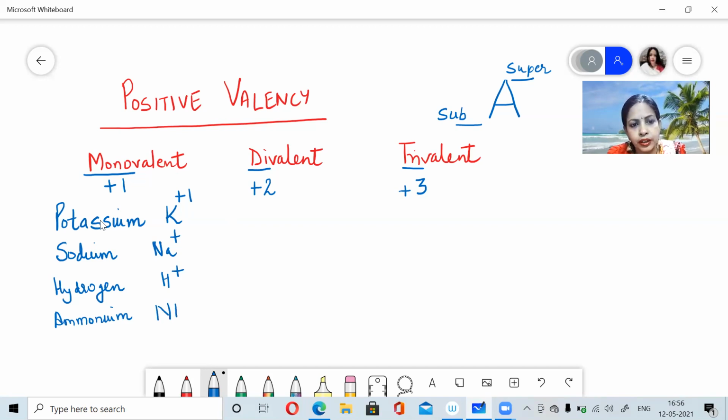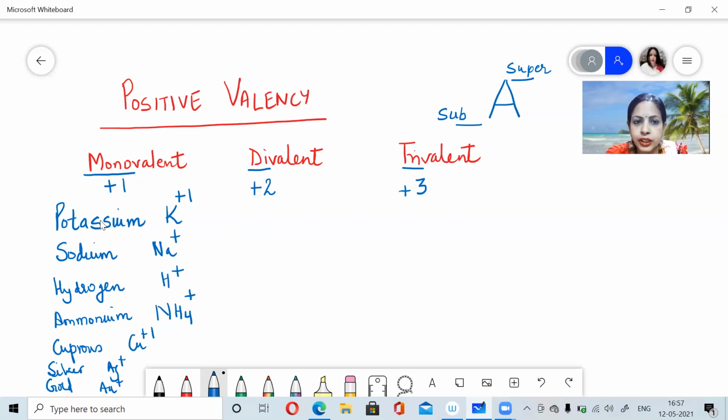Ammonium will be NH4 plus. You have got cuprous, Cu plus 1. You have got silver, Ag plus. You have got gold, Au plus. So these are the chart for the positive valencies, where the valency is +1, because the atom of these elements loses 1 electron to complete the stable configuration which is required.